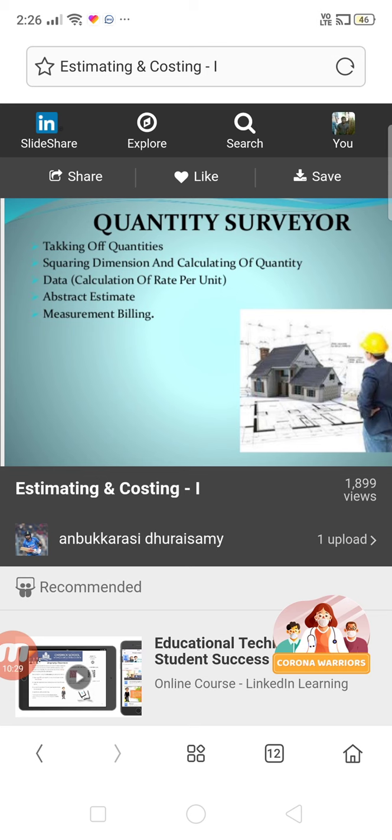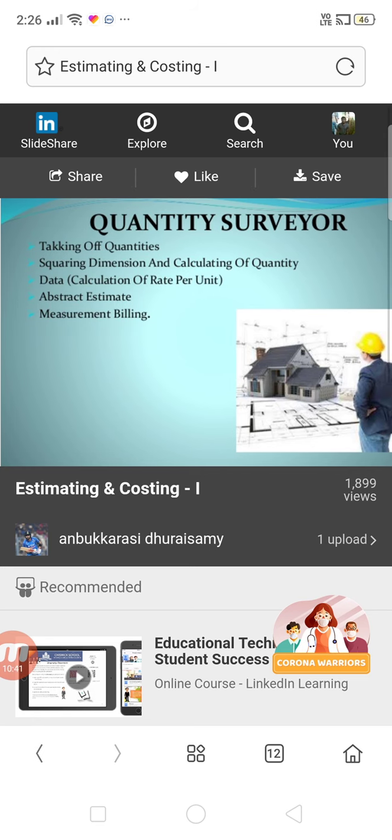earthwork excavation. That is, the second one is data. Data is what kind of data? Units. What is the unit of excavation? When I'm taking dimension LBD, obviously my units will be meter, meter cube. In the same manner, if I'm going for the plastering work, I'm going for length into height, so that will be meter multiplied by meter, which will be square meter. So likewise I'm going for the dimensions, going for the units.